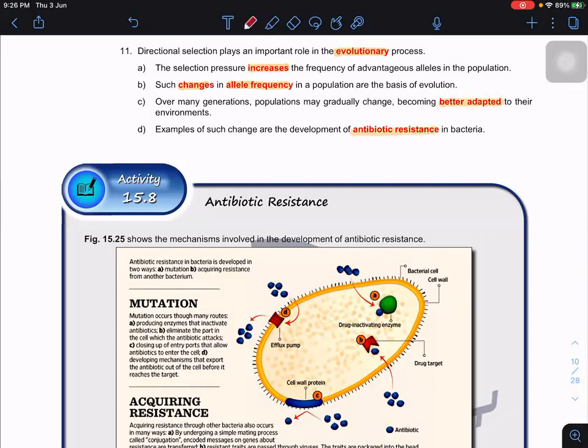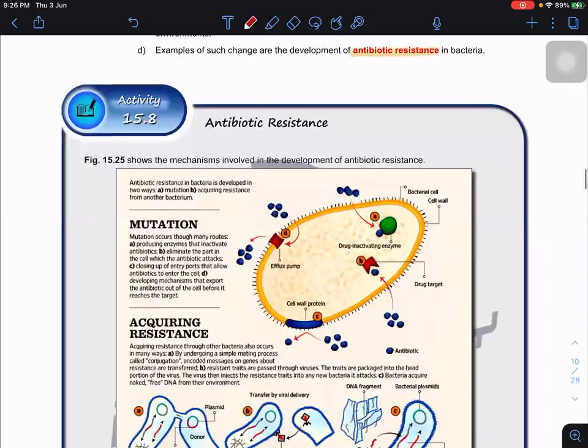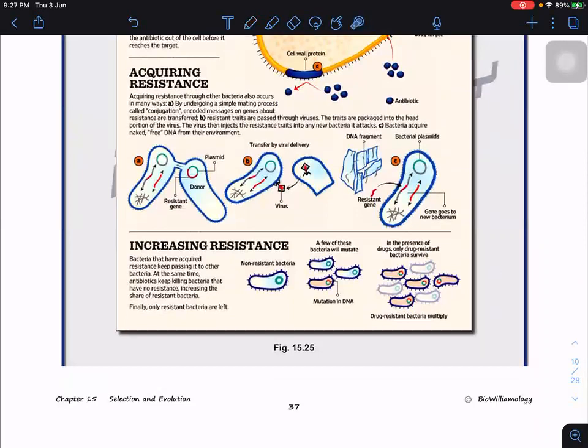You have to understand here it is bacteria. Okay, we always use antibiotics. When you use antibiotics, actually the antibiotic acts as a selection pressure. So look at this diagram. We have non-resistant bacteria, and due to mutation they now generate a particular protein, turning them into antibiotic resistant strains.